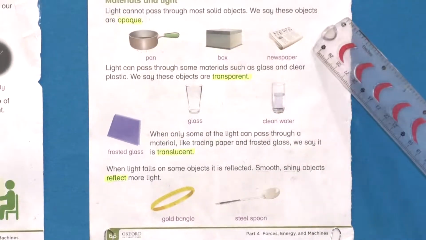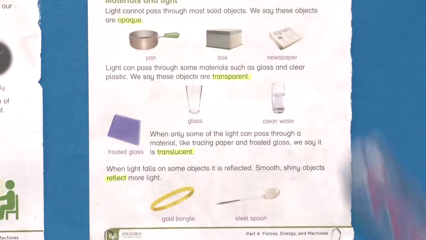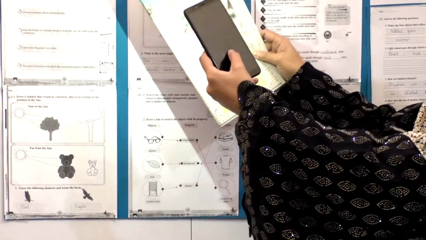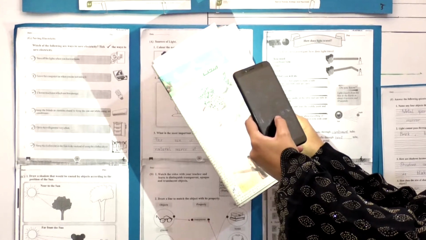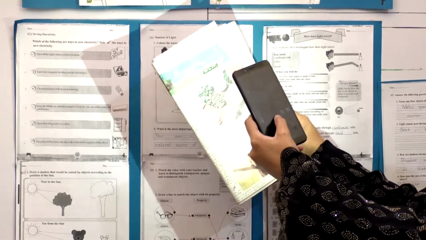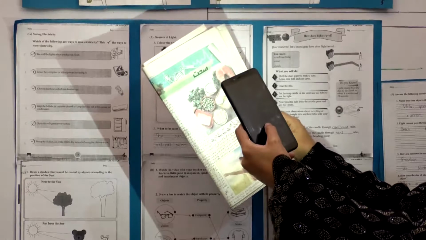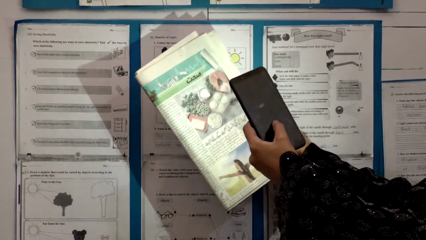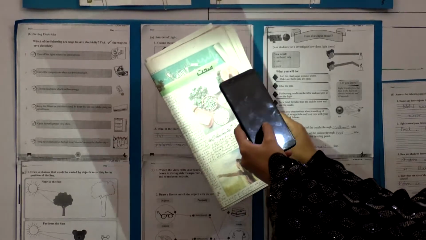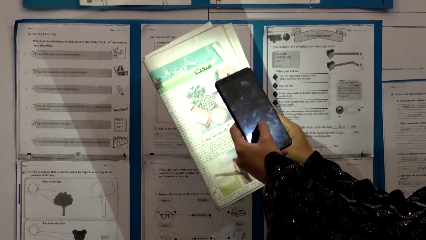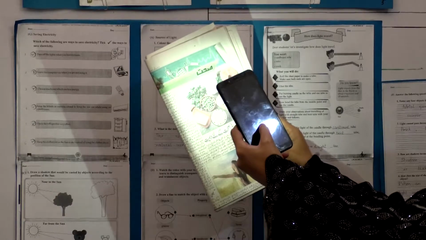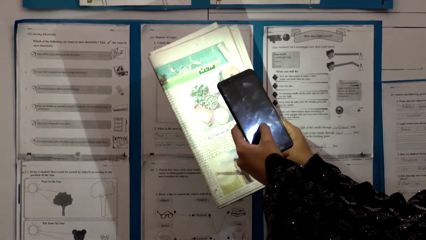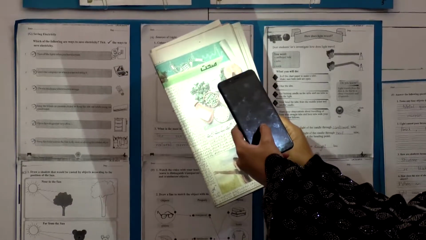Let's have an experiment with the newspaper. As we have light and a newspaper, we have read already that the materials that light cannot pass through are opaque. So the newspaper is an opaque object. It cannot let light pass through. As you can see, we cannot see what is behind the newspaper. That is all about the newspaper, which is an opaque object.